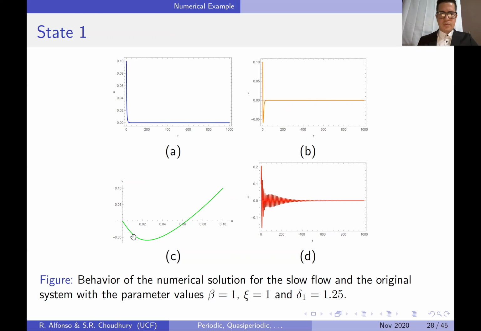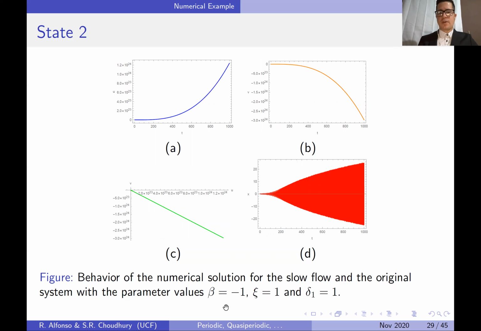You can see the behavior of both of them going to 0 here. That means that's amplitude death, and therefore the solution to the original equation goes to 0 or vanishes. The moment we cross the boundary of beta equals 0, so now we get the same values, but for beta equals 1, you can see that the solution of the slow flow explodes, and the same thing happens to the solution of the original system.